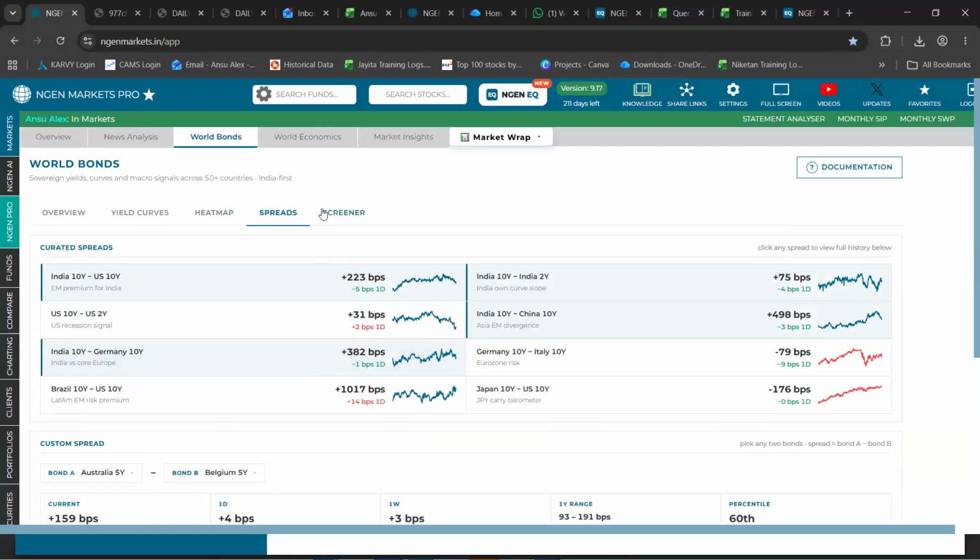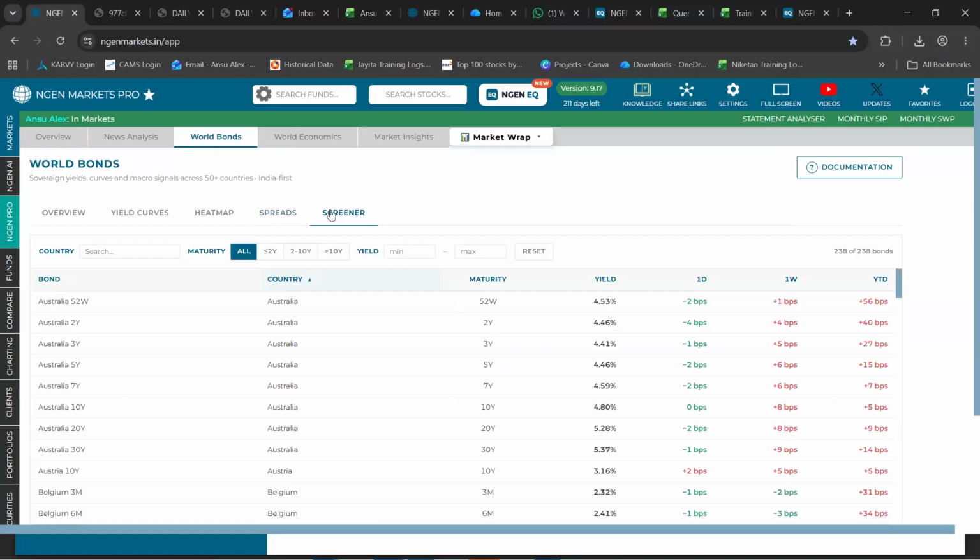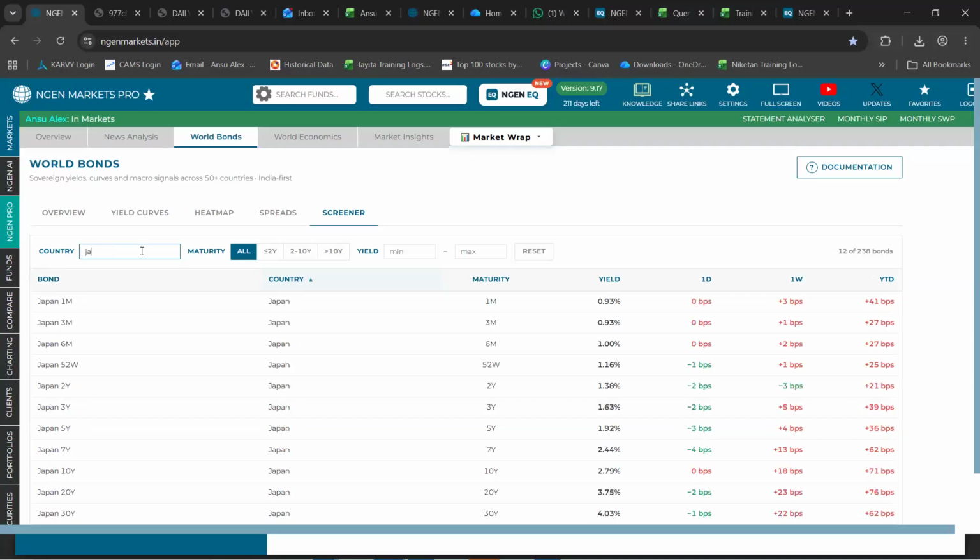And lastly, under the world bonds, we have a section called screener. This section enables you to compare the bonds of all the countries. We have a total of 238 bonds, for different countries, ranging across different maturities as well. You can simply search for a respective country, and the country's bonds come up.